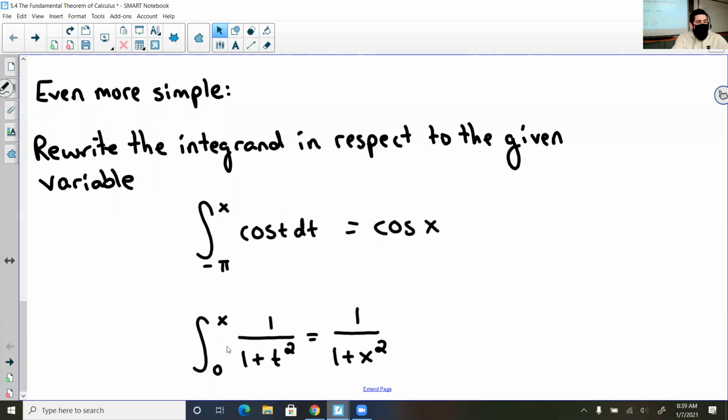In this problem, if I had the integral from 0 to x of 1 over 1 plus t squared, I am simply going to replace this t with the x, and I get 1 over 1 plus x squared. The antiderivative of 1 over 1 plus t squared is going to be one of our inverse trig functions, but it doesn't matter, because as soon as I take the derivative of that trig function, it goes back into 1 over 1 plus t squared. And if you're wondering, it is the inverse of tangent.